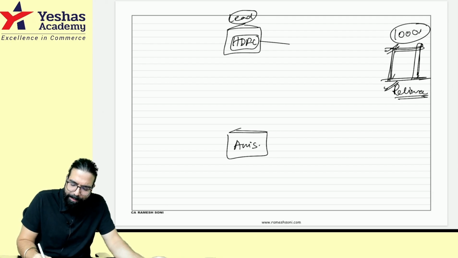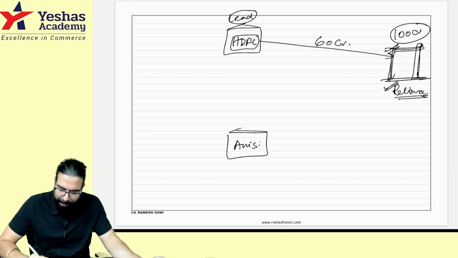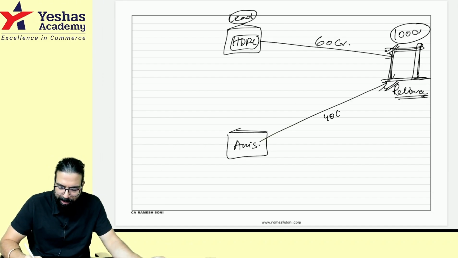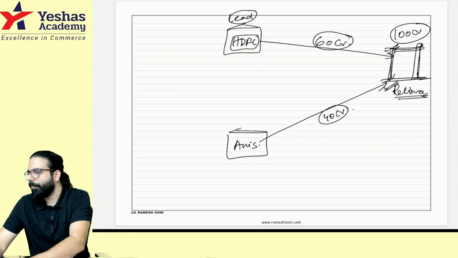I will do one thing. I will take care of 60% of the insurance, basically 60 crore I'll take care of. And you do one thing. You take care of the remaining 40 crore. So 60 crore I will take care, 40 crore you take care. Okay, sir. Done.